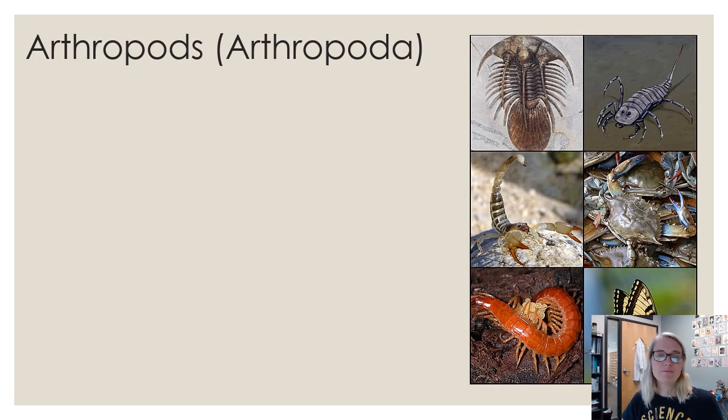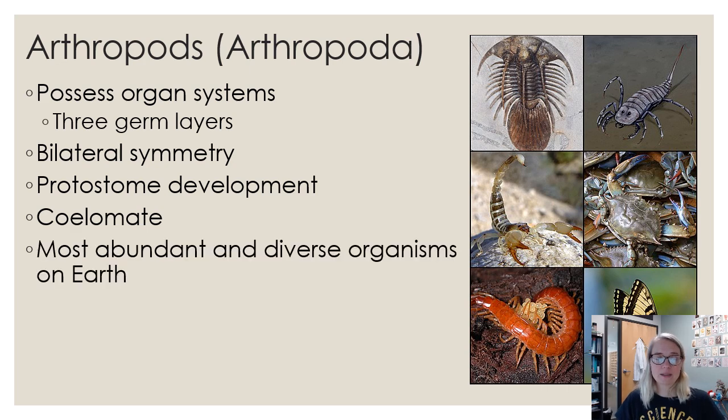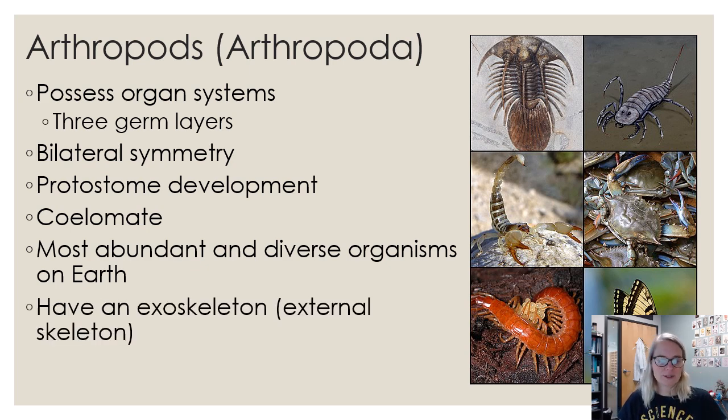All right, moving on. Arthropods, arthropoda, these are like insects, spiders, scorpions, millipedes, and centipedes. Organ systems, 3 germ layers, bilateral symmetry, protostome development, coelomates, most abundant and diverse organisms on the planet. There are more types of insects than any other type of living thing on this planet, including bacteria so far, plants and fungi. So there's just this one phylum of animals that outnumbers everybody else.